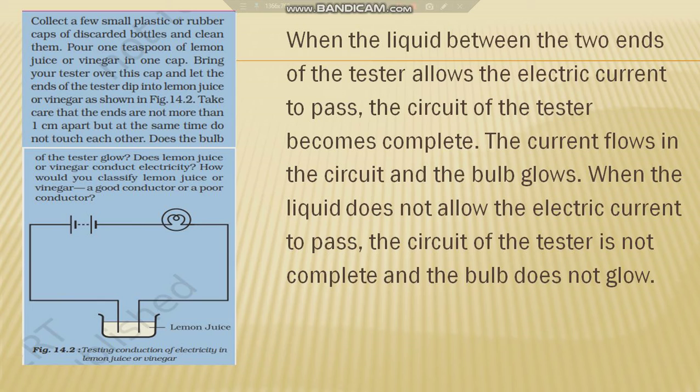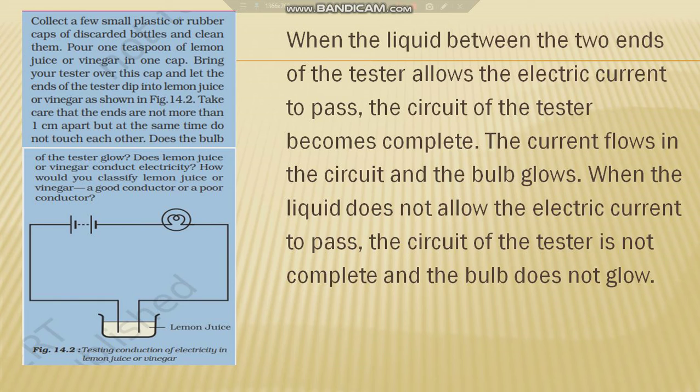At the same time they should not touch each other also. And now we have to check whether the bulb glows, and if the bulb starts glowing, it clearly indicates that the liquid is allowing the current to pass through them. So when the liquid between the two ends of the tester allows the electric current to pass, the circuit of the tester becomes complete. The current flows in the circuit and the bulb glows.